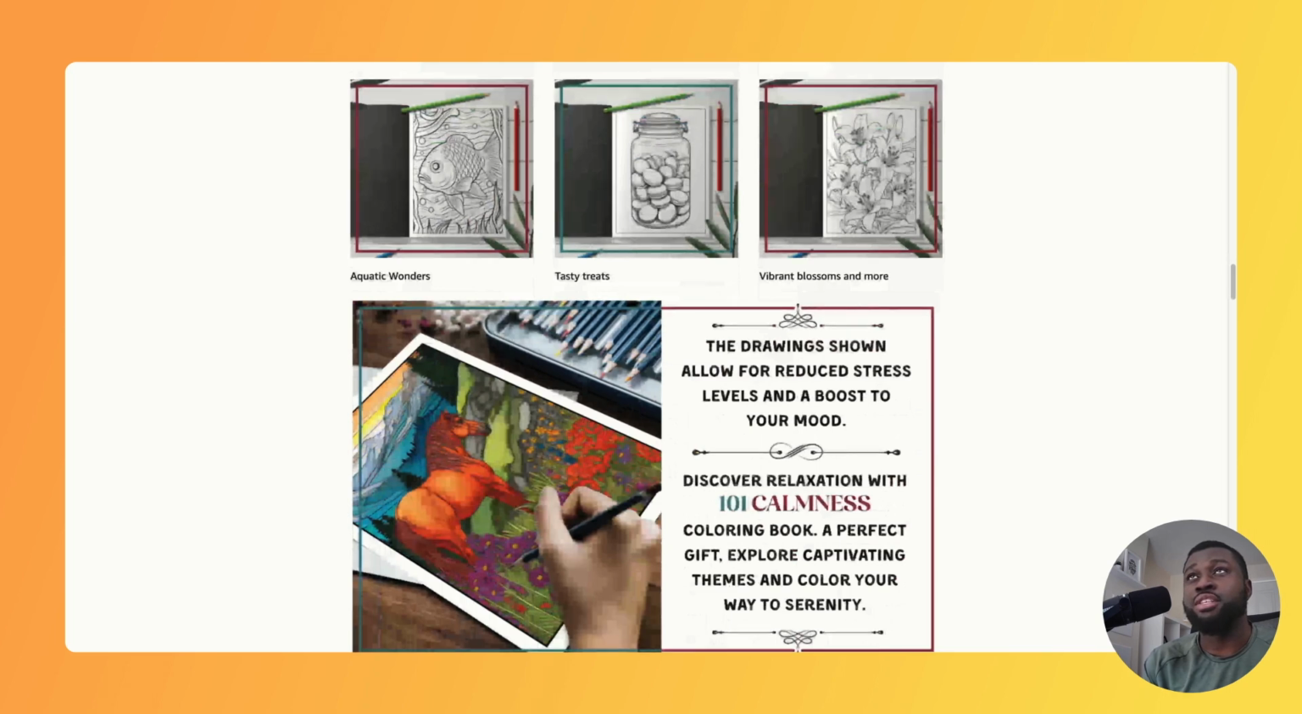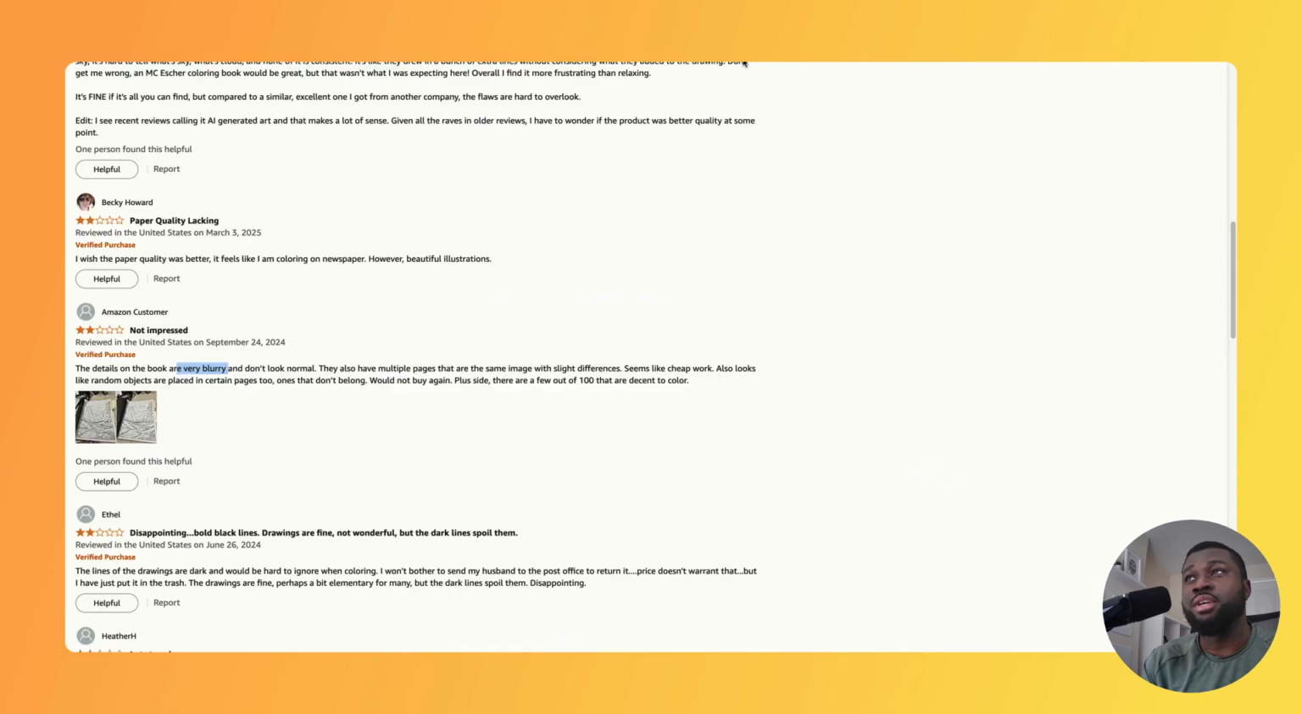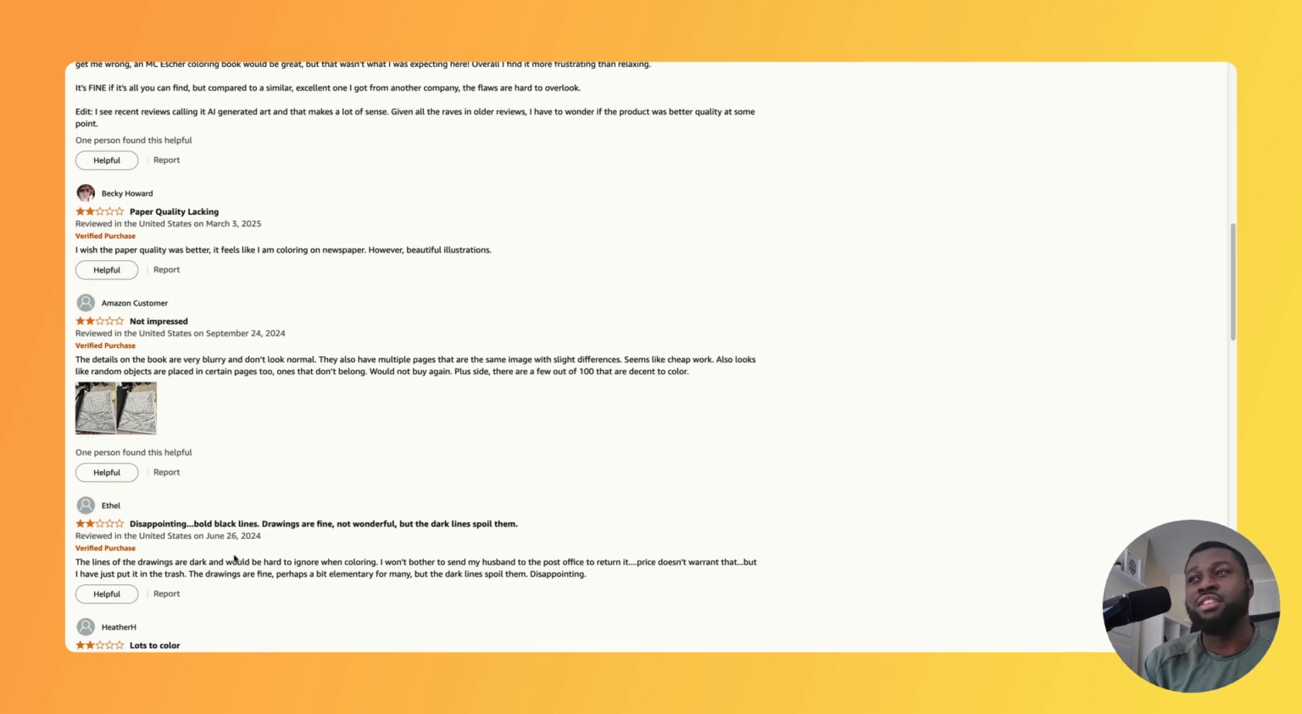However, there are a few things that can be done better. And we can see here with the reviews that, first of all, this customer has stated that the book is very blurry and the images don't look normal. There's also multiple pages with the same images with just slight differences. Seems like cheap work. Another comment here says the lines of the drawings are dark and would be hard to ignore when coloring. So it's another disappointing experience.